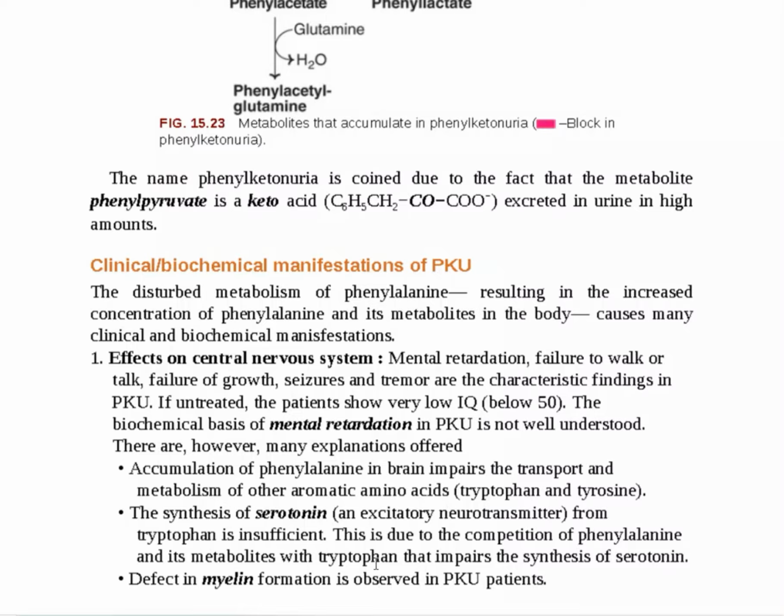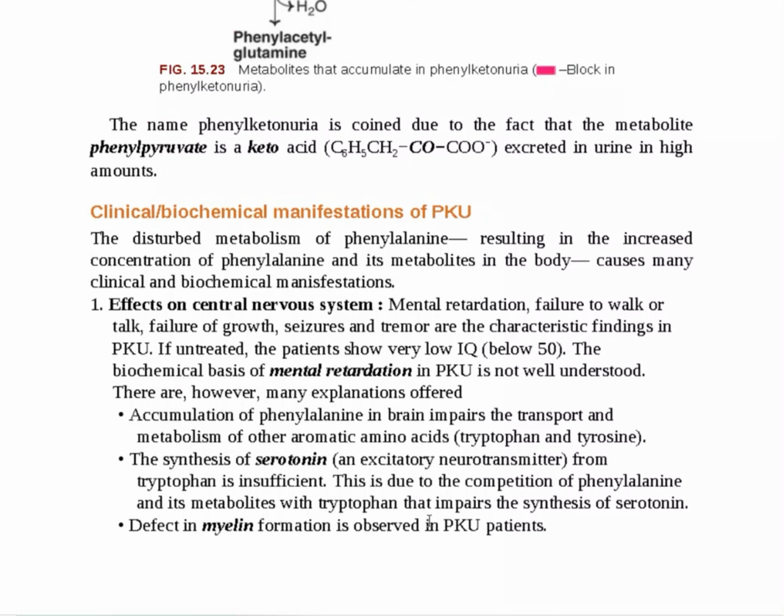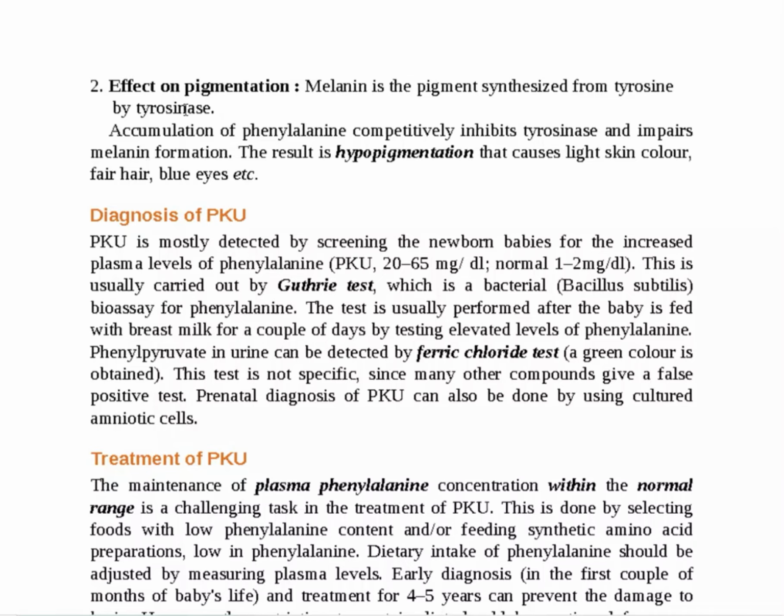So these are the important manifestations in the central nervous system observed in PKU, and also a defect in myelin is seen in PKU patients. Also pigmentation: melanin is the pigment synthesized from tyrosine by tyrosinase. Accumulation of phenylalanine can inhibit tyrosinase and impair melanin formation. The result is hypopigmentation, causing light skin color, fair hair and blue eyes. All these things happen due to the block in phenylalanine metabolism.